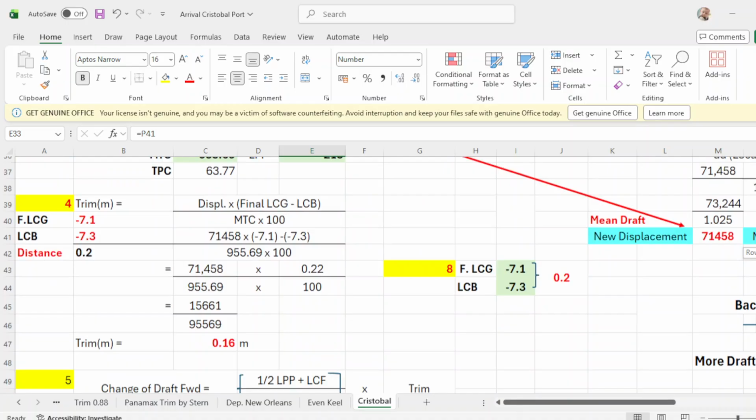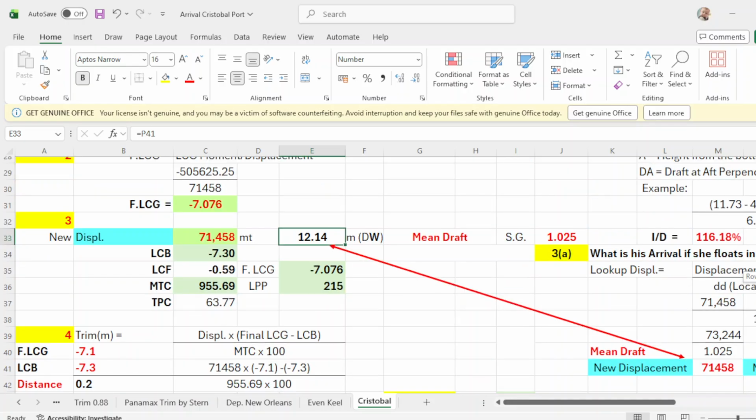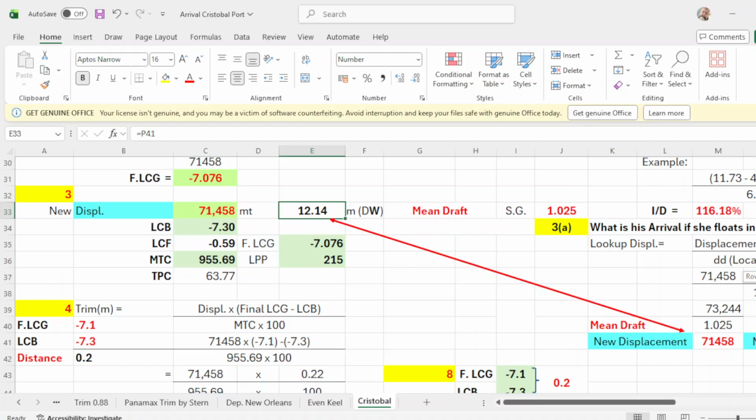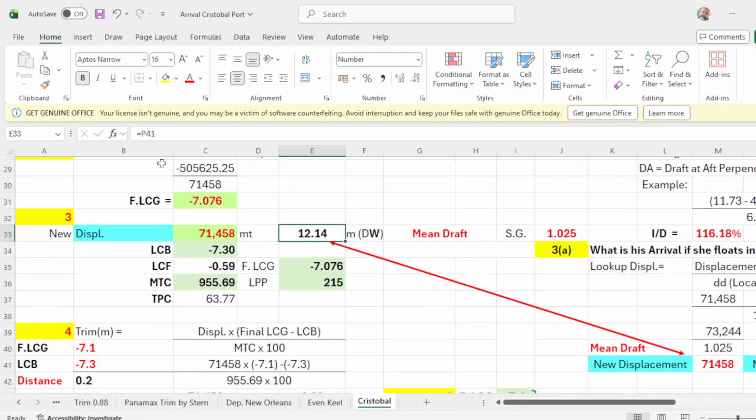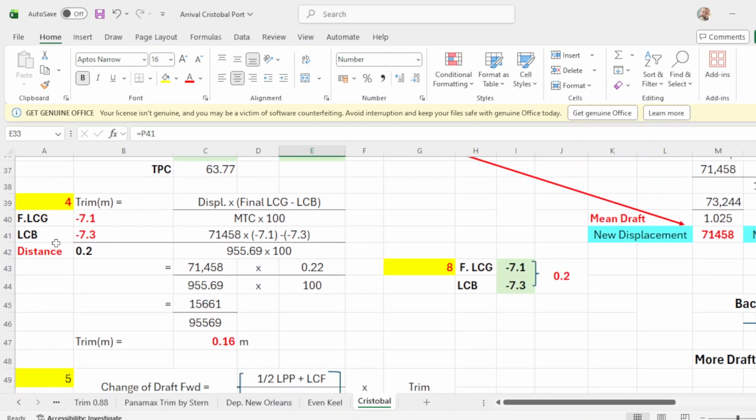Let me go to number 4. We will now compute for the change of trim, or trim. So I put here the LCG of negative 7.1, rounded up. And LCB is negative 7.3. So there's a distance of 0.2. The formula to get the trim, let me put it this way.